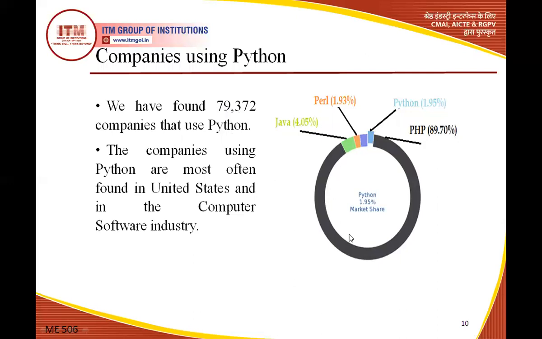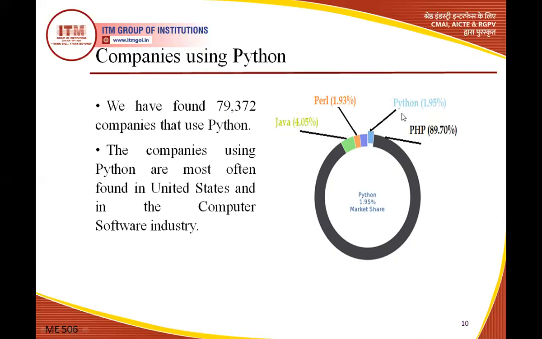But in totality, you can see this is the market of PHP. 89.70% of the market is PHP, so many programmers are working in PHP. But within 2 or 3 years, Python has increased. Python has 1.95% of companies using it, and Java 4.05%.